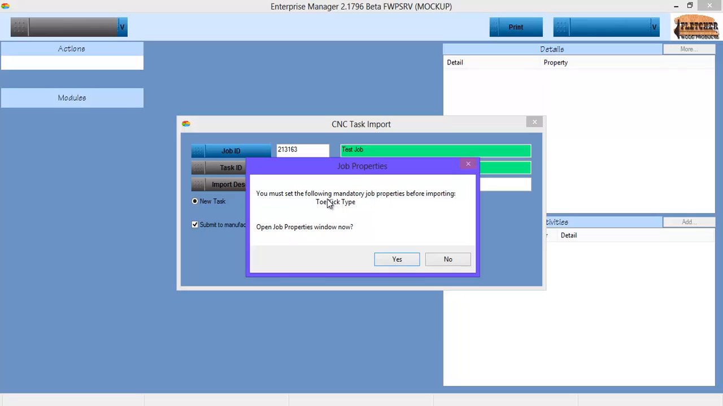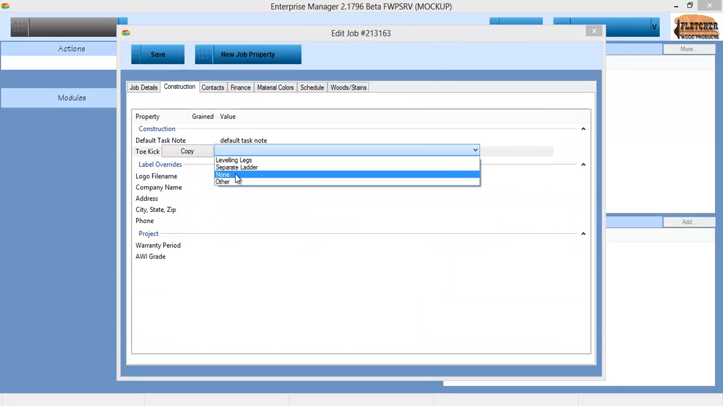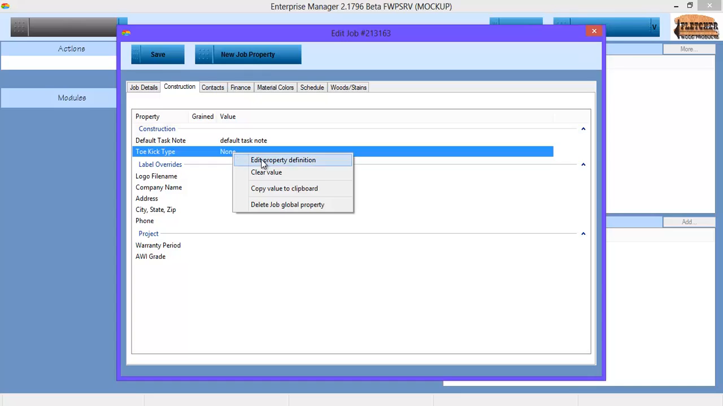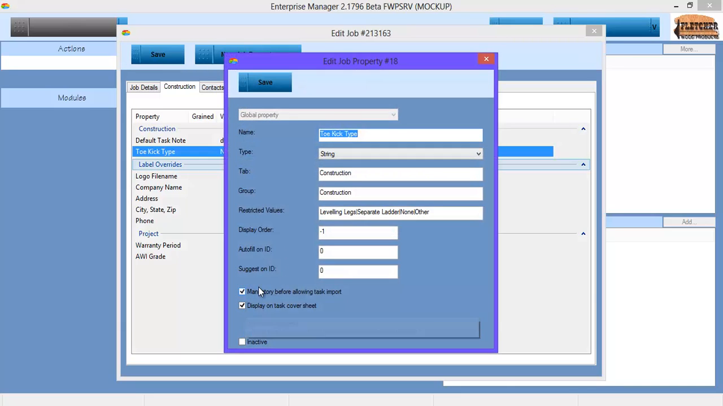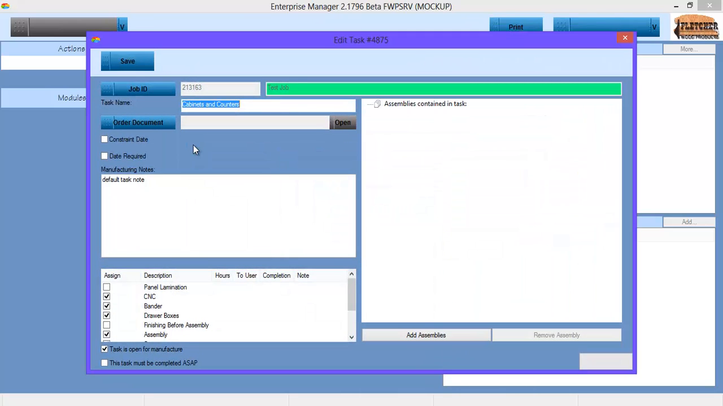You can see here one of the job properties is set to be mandatory before allowing import, and I didn't fill it out. So we'll open the job windows property and we'll answer this question. The definition here has mandatory before allowing task import, and that's why I can't get away with not supplying that information. Alright, here we're editing the task.